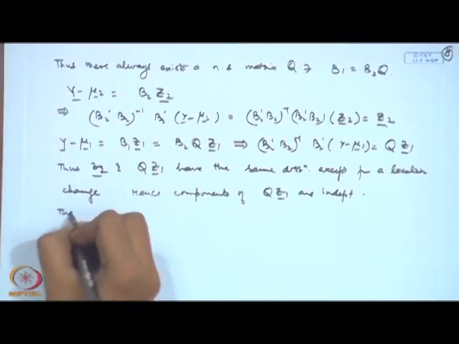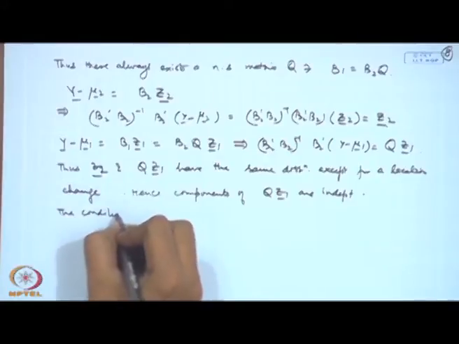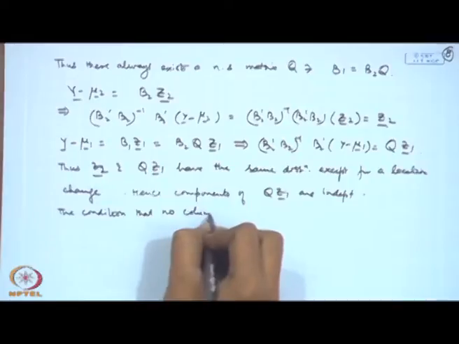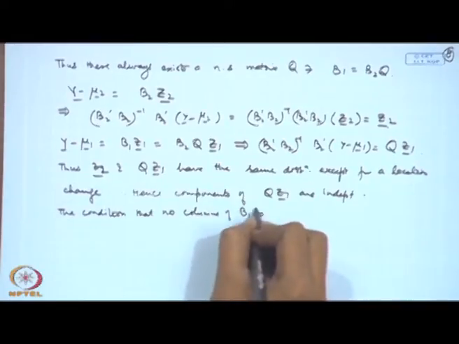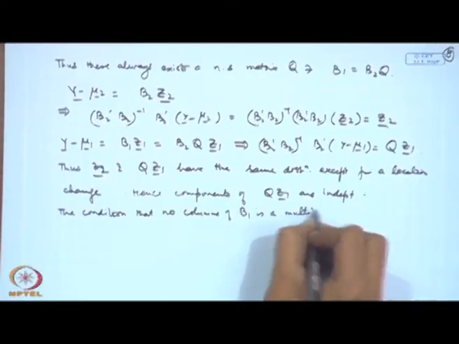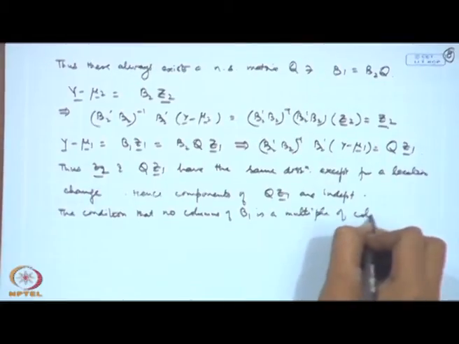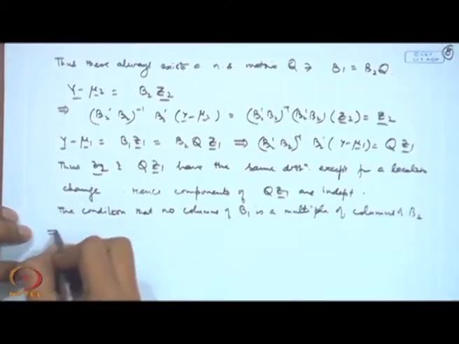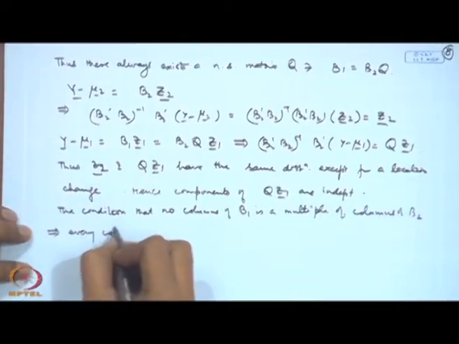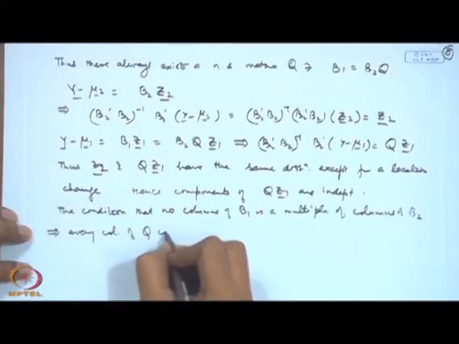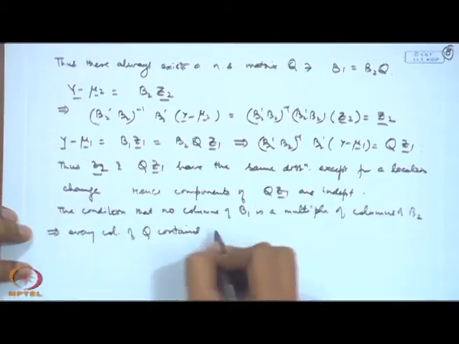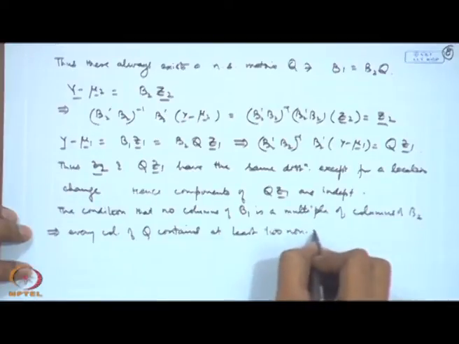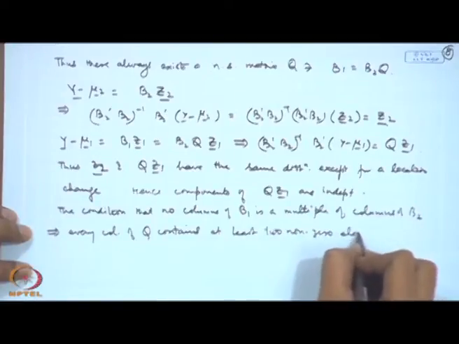Now, the condition that no column of B1 is a multiple of a column of B2 implies that every column of Q contains at least 2 non-zero elements.